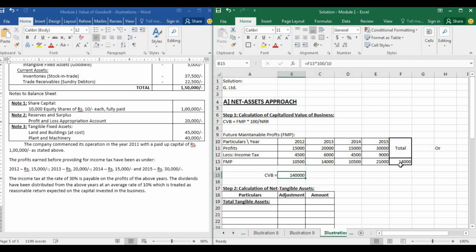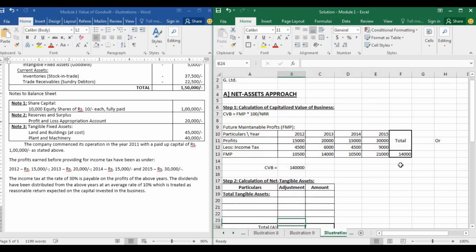That means we take the profit and then we capitalize it. We try to find out how much capital we need to attain this profit. So if you take the normal rate of return, that is, if you invest a certain amount and you are getting 10% back, if you earn 14,000 as profit, how much do you actually invest? That is what we have done here. We have found out the capitalized value of the business, and that has come up to 1,40,000.